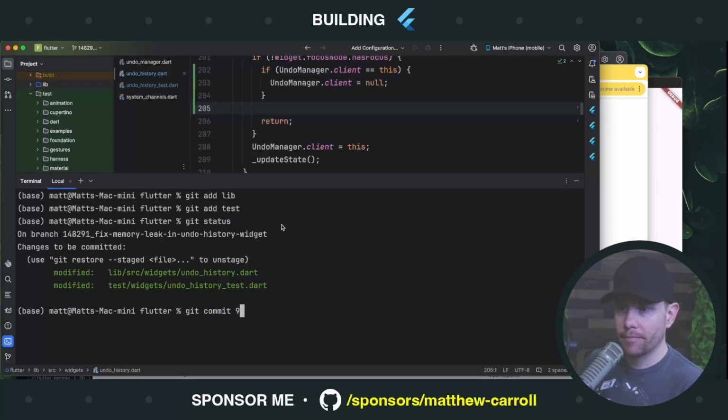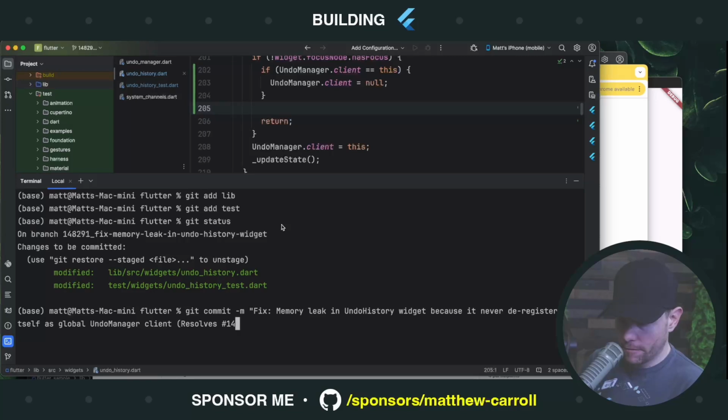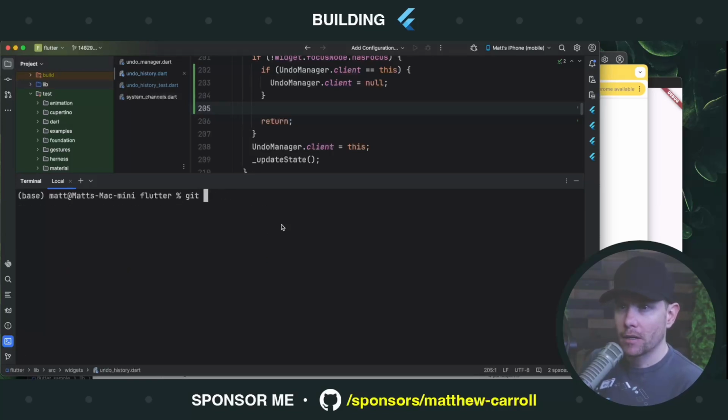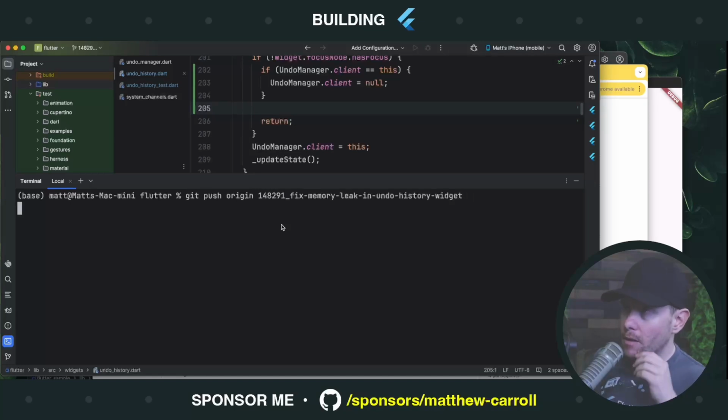Git commit -m "fix memory leak in undo history widget because it never deregistered itself as global undo manager client. Resolves #148291." Commit.